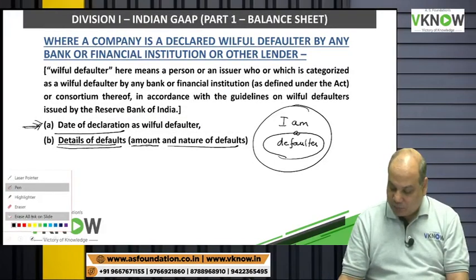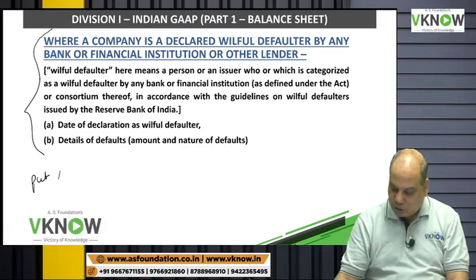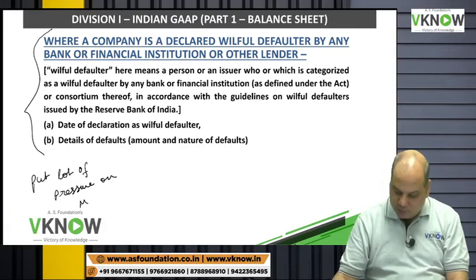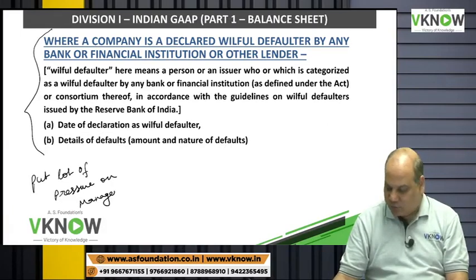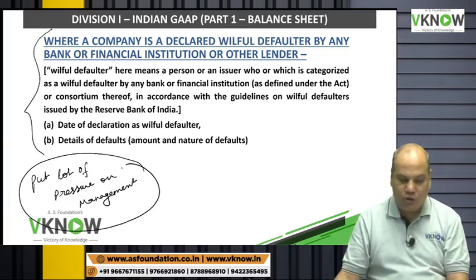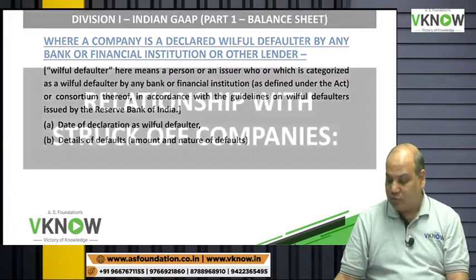What is the purpose of bringing such an amendment? It will put a lot of pressure on management, because if the company defaults in payment of loan or interest, it will get publicly disclosed.